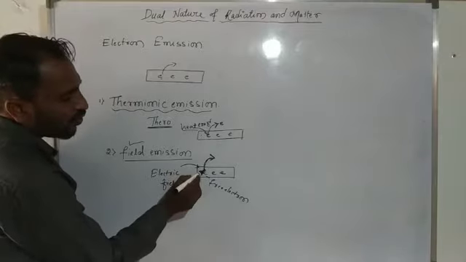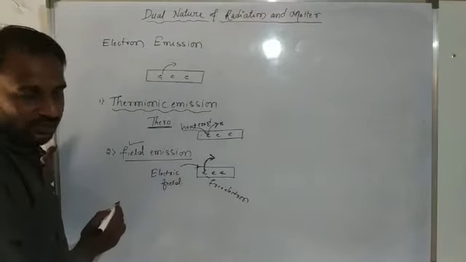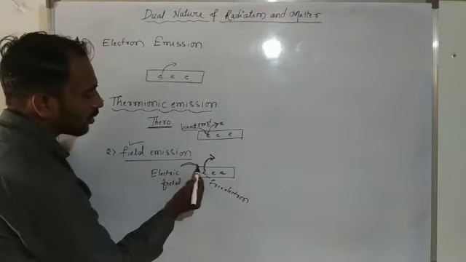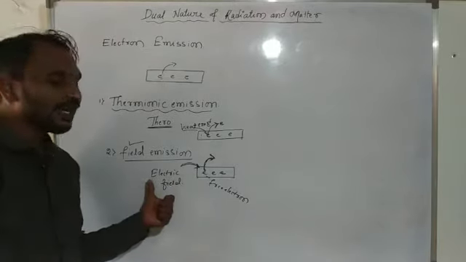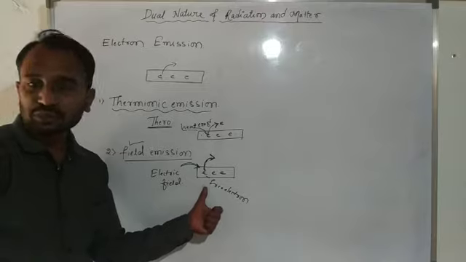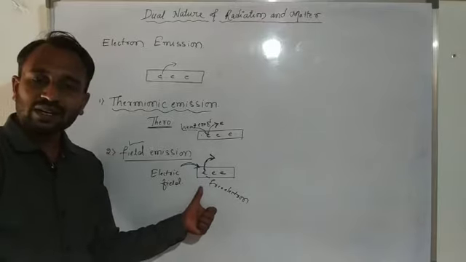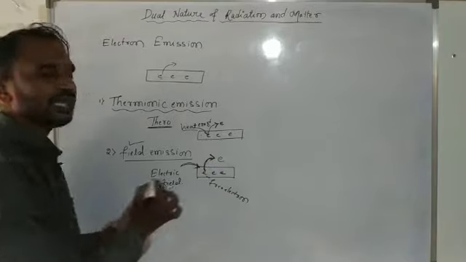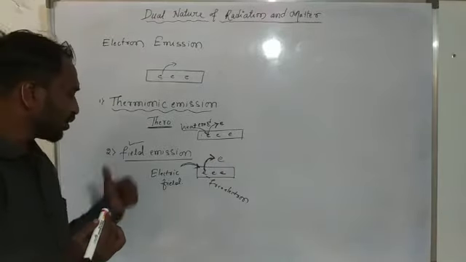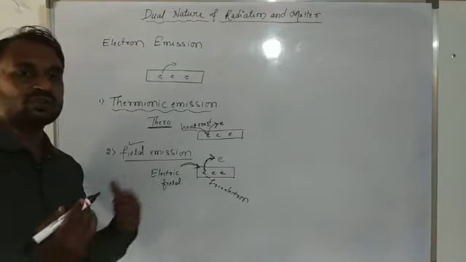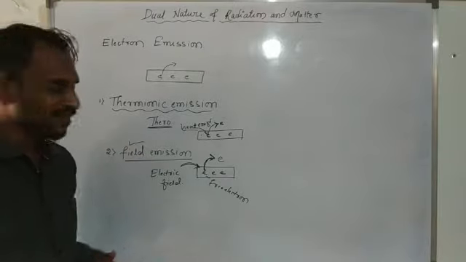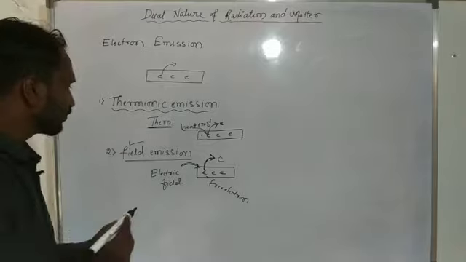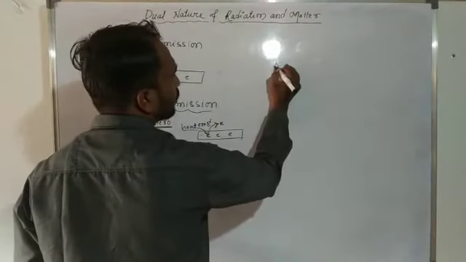Free electron from a metal surface when a suitable electric field is applied to it, then we get free electron emission. This process we consider field emission. And next one, the third one,